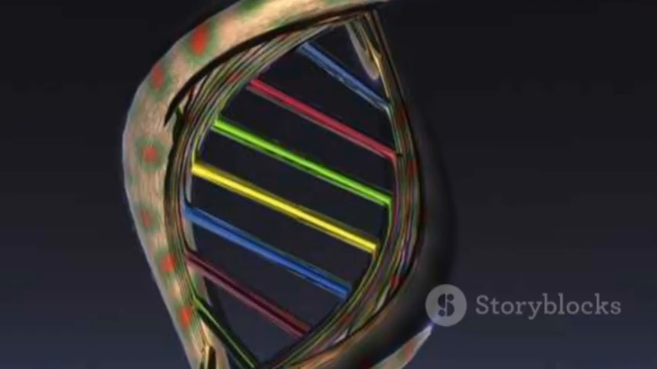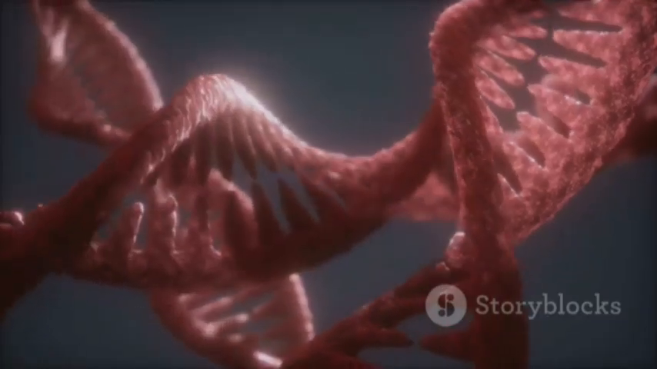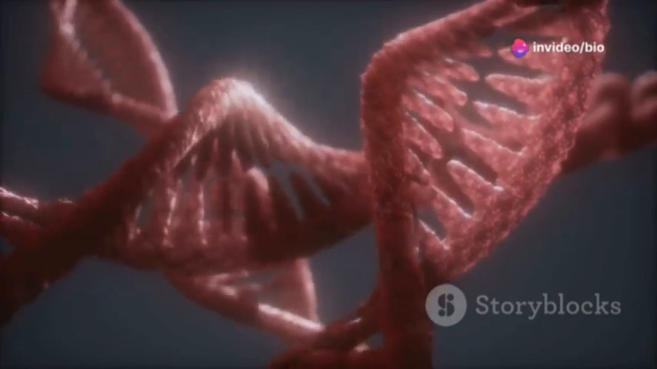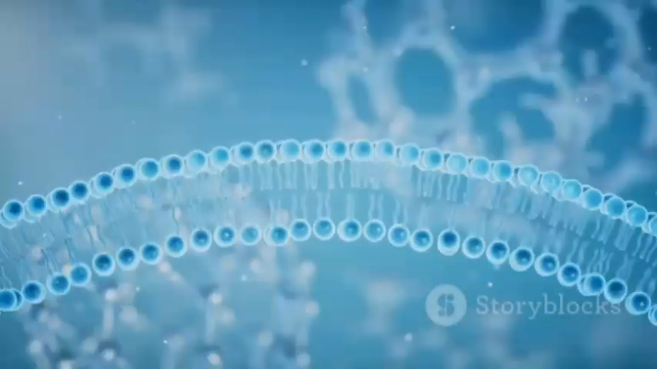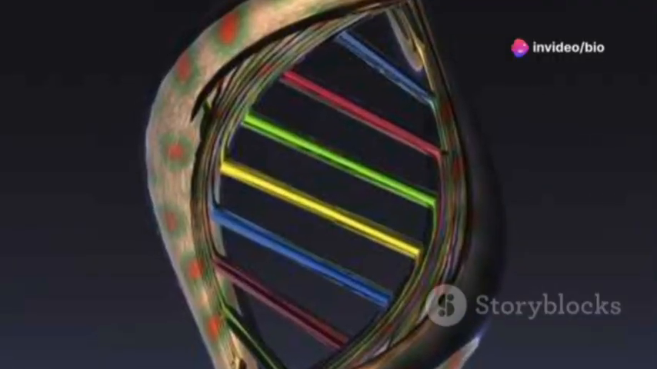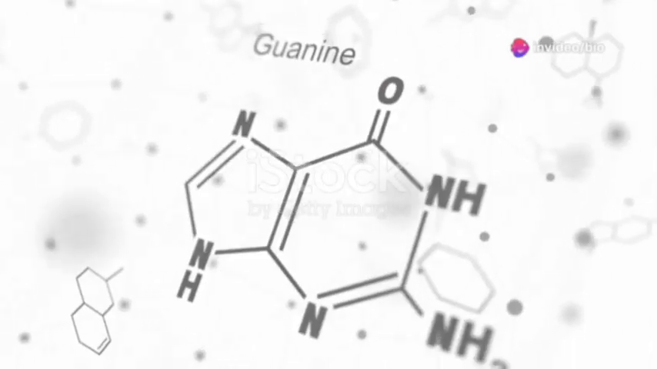In the elongation phase, RNA polymerase moves along the DNA template strand, adding complementary RNA nucleotides A, U, C, G to the growing mRNA strand. The mRNA strand is synthesized in the 5' to 3' direction. Finally, in termination, when RNA polymerase reaches a terminator sequence on the DNA, it releases the newly formed mRNA strand.